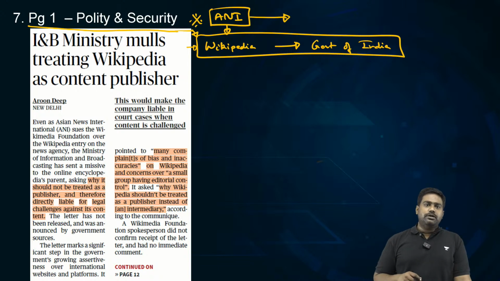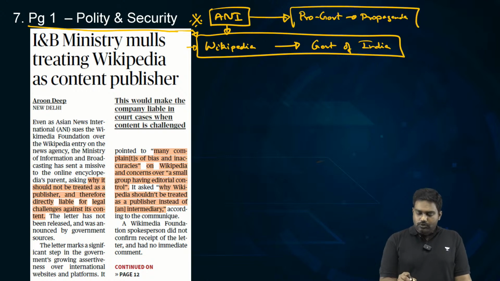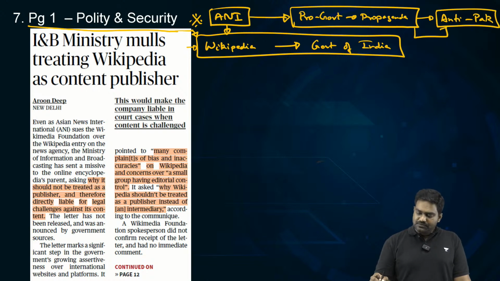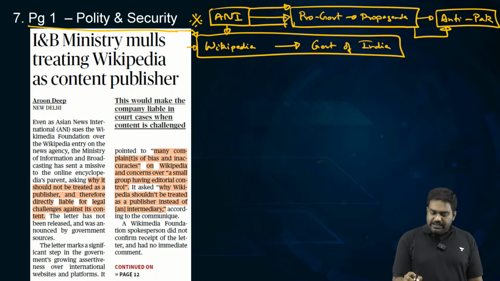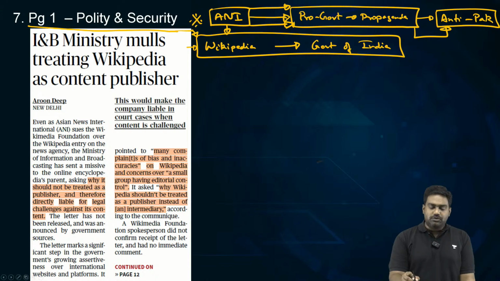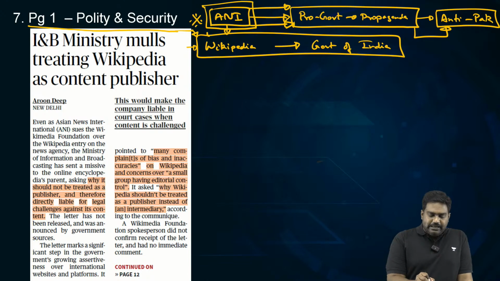This Wikimedia page accused ANI of being pro-government, of promoting the propaganda of the Modi government, of being favorable to right-wing ideology, and of deliberately taking an anti-Pakistan position and favoring the position of the Indian government. The allegation basically was on this page that ANI is working at the behest of the Indian government, most likely at the behest of Indian intelligence agencies. So this was labeled by Wikipedia on a particular page, right? ANI was basically labeled as a propaganda arm of the Indian government.